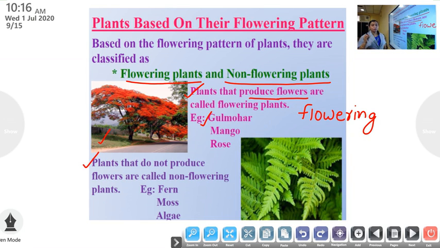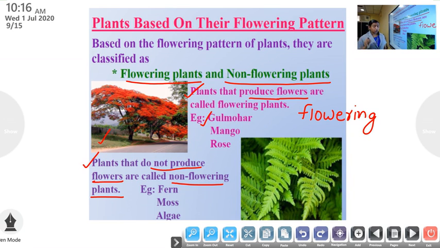Next, plants that do not produce flowers are called non-flowering plants. What do you mean by non-flowering plants?